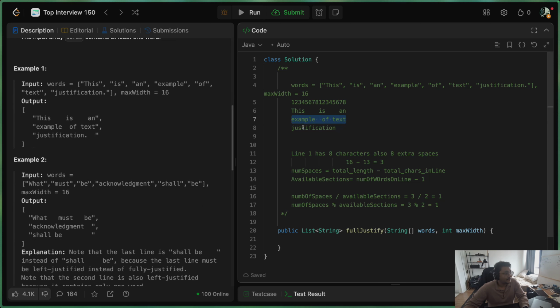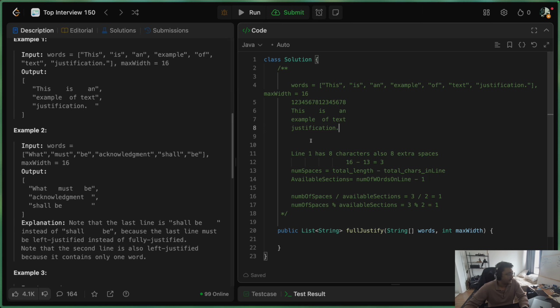On the final line, we try to add justification, and since this is the last line, we have to handle it separately. So we again count the number of characters in this line. So we have 14 characters here, and we have 2 extra spaces. So what we will do is we will just add the remaining 2 spaces to make this last line also left justified. So there are a lot of moving parts in this question.